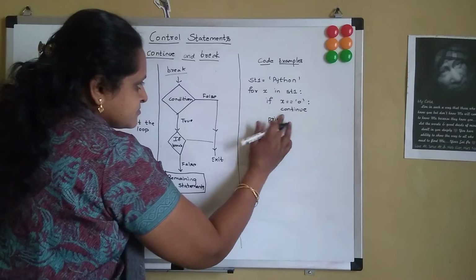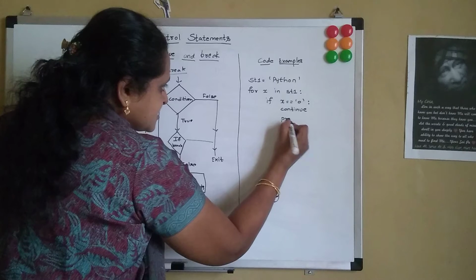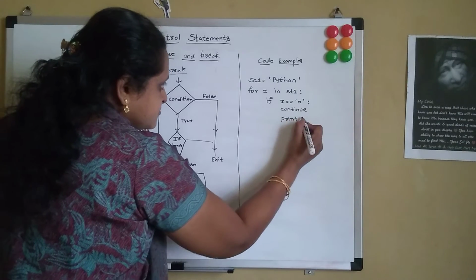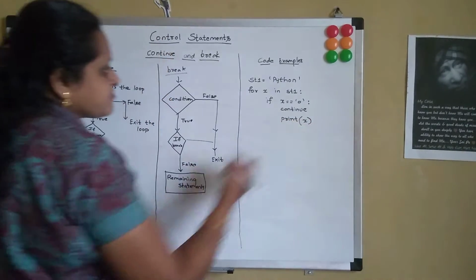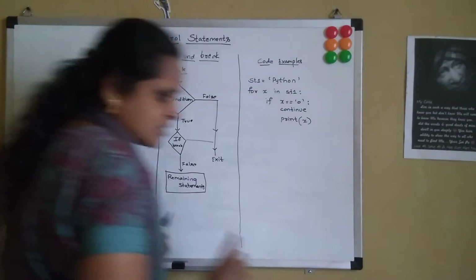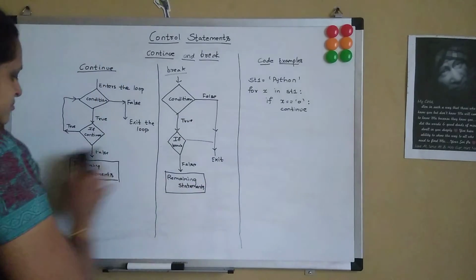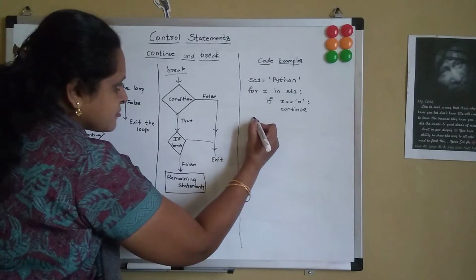Otherwise, print x. So what does this statement actually do? Sorry, this should be part of the for loop.